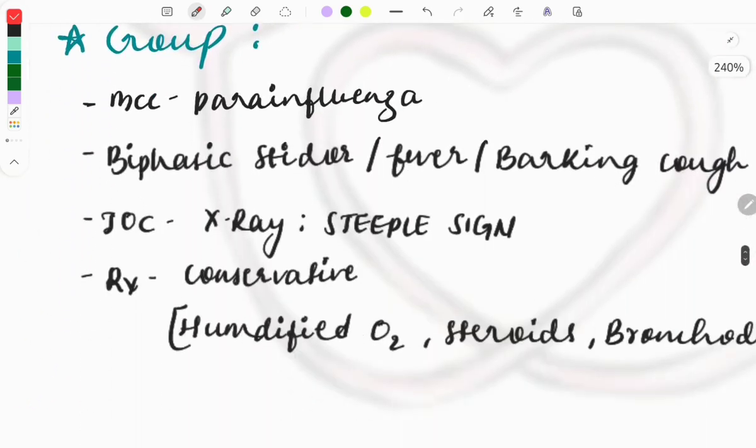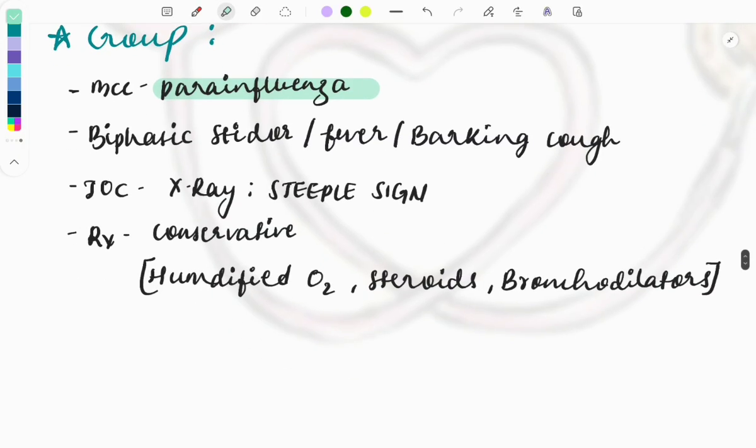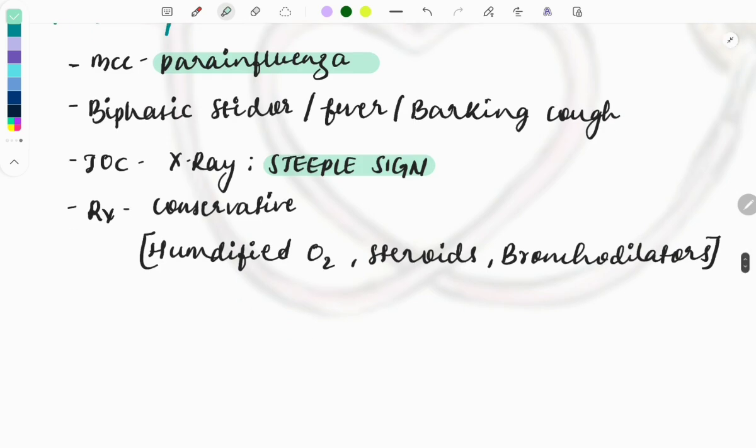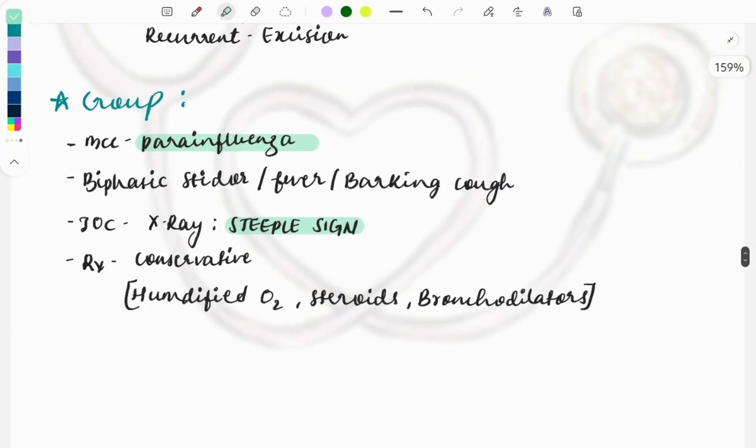Okay, then croup, again a very important one in the pediatric age group. The most common cause is parainfluenza, and it is a biphasic stridor. In the clinical presentation, biphasic stridor is seen in a child, with fever and barking cough. Investigation of choice is X-ray. On the X-ray, you can see the steeple sign, and for the treatment, it is usually conservative management. We will be using humidified O2, steroids and bronchodilators. So this is how the baby is managed for croup.